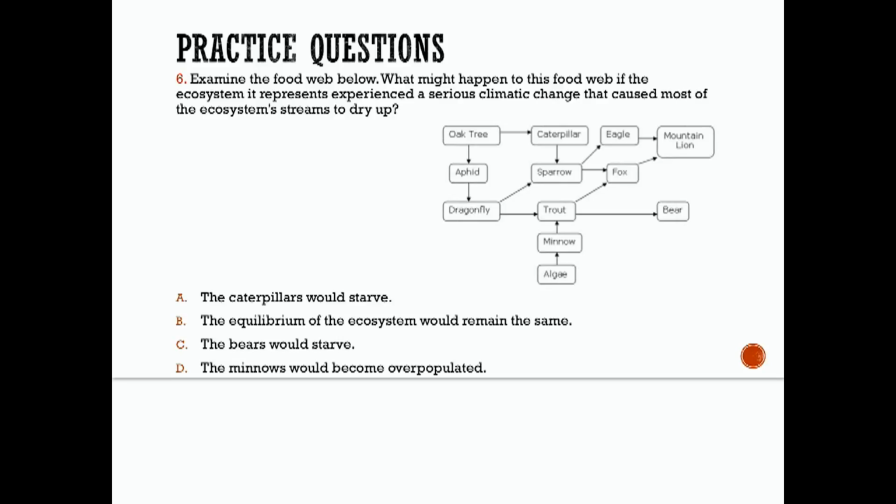So while their populations would be affected, they do not have as great a chance of starving as a terrestrial population that relied solely on aquatic life for food, okay? Such as the population for the bears, okay? The bears solely rely on aquatic life for food. So we're going to go with C.